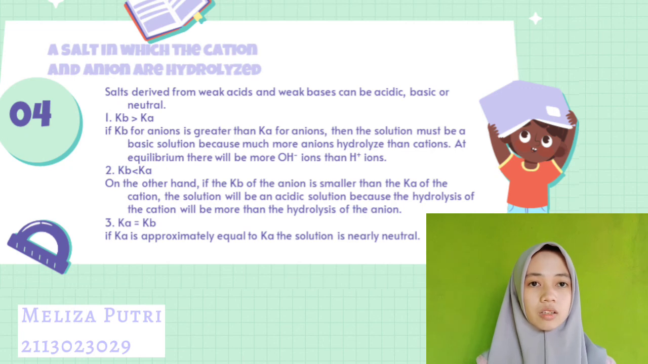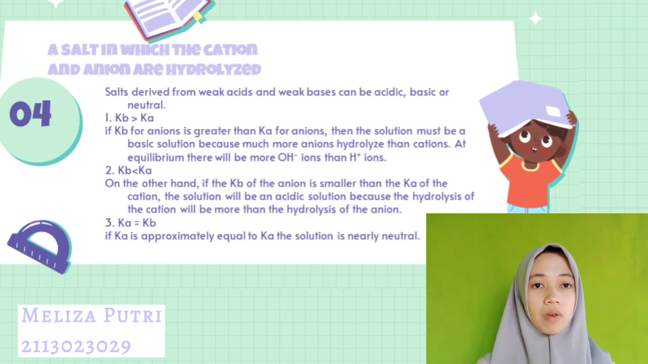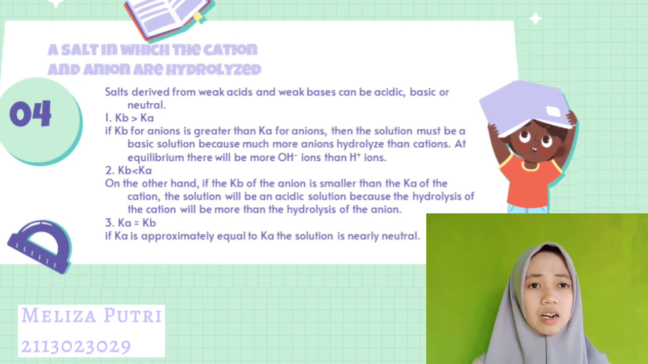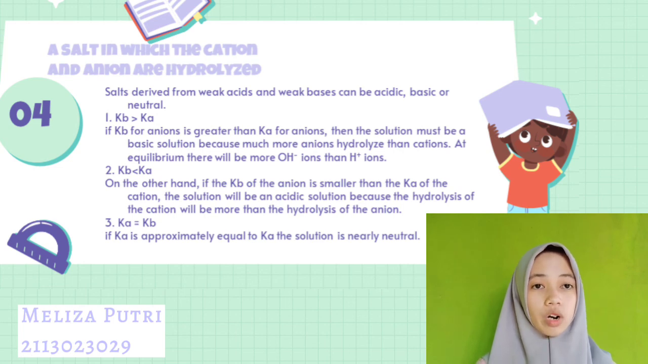And the last, a salt in which the cation and anion are hydrolyzed. Salt derived from a weak acid and a weak base can be acidic, basic, or neutral. Number 1, if Kb of the anion is greater than Ka of the cation, then the solution must be basic because many more anions are hydrolyzed than cations. At equilibrium, there will be more OH- ions than H+ ions.